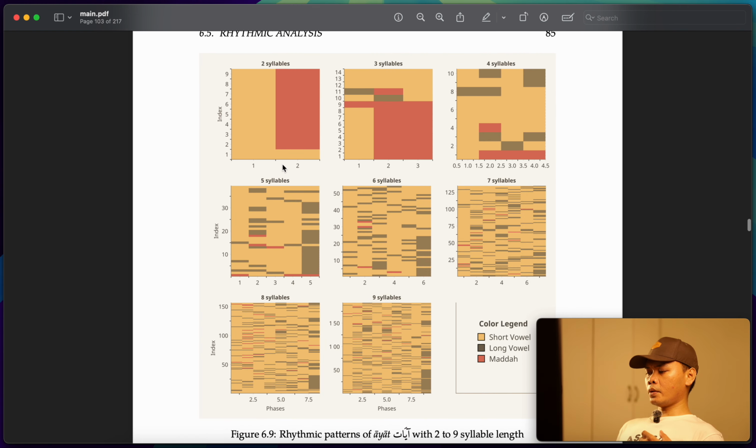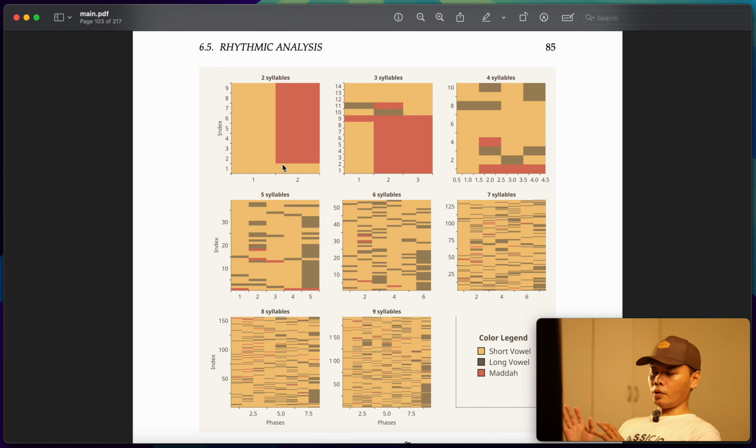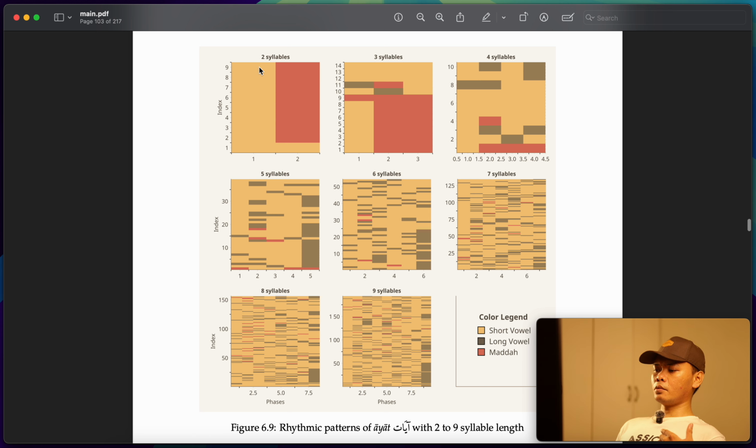The other piece is I also look into groups of syllables, right? Say, for example, all of the two-syllable words in the Quran. What are the characteristics of those? Most of the two-syllable words in the Quran are composed of a short vowel and then madda. For example, Yasin. So this is one of the profiles you can see. Or for three syllables, most of them are composed of a short vowel and then madda and then madda. For example, Alif Lam Mim, right?